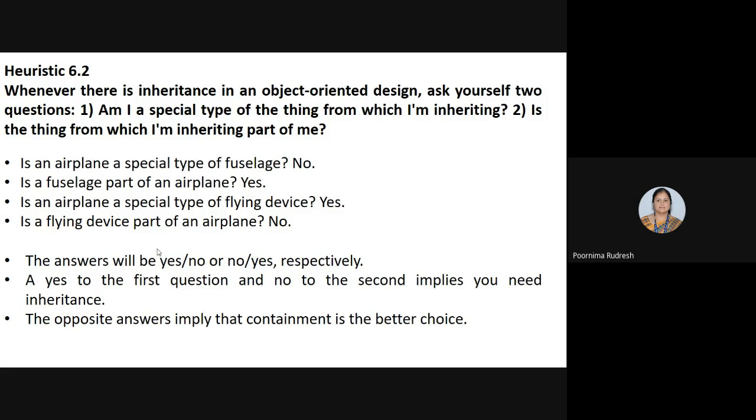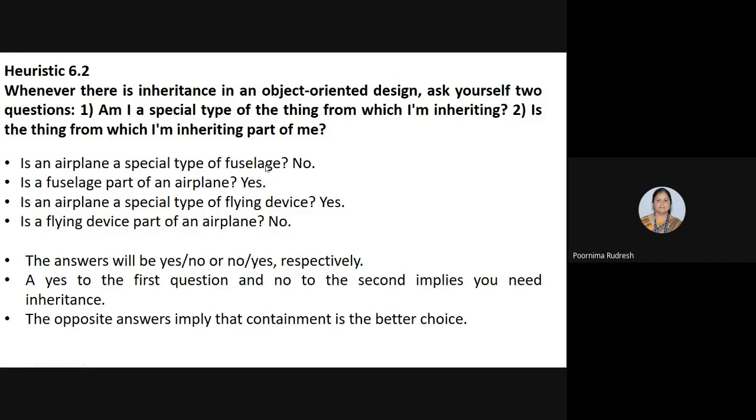Here the questions are asked and the answers are also given. Is an airplane a special type of fuselage? No, it is not a specialized type of fuselage, and the fuselage is a part of the airplane. If these two are no and yes, then we cannot use the inheritance relationship.